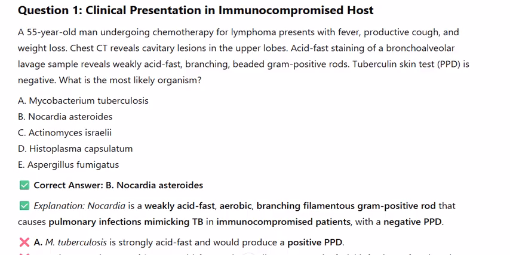Chest CT reveals cavitary lesions in the upper lobes. Acid-fast staining of a bronchoalveolar lavage sample reveals weakly acid-fast branching beaded gram-positive rods. Tuberculin skin test PPD is negative. What is the most likely organism?